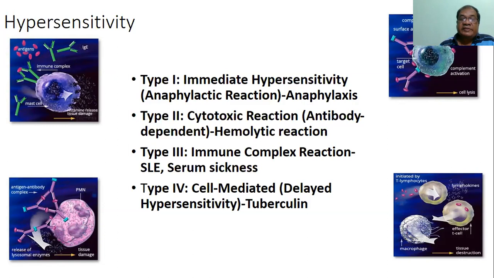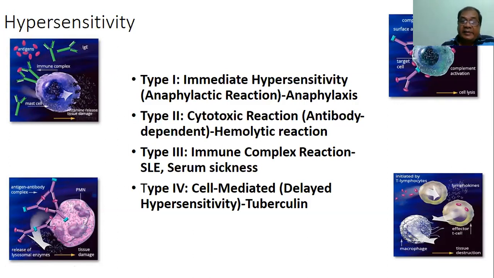Type 3 response is the immune complex reaction. Here antigen and antibody complex together, remain adherent to some of the cell membrane, and activate polymorphonuclear leukocytes and macrophages, etc., which release lysosomal enzymes which cause tissue damage. So that is called immune complex reaction.